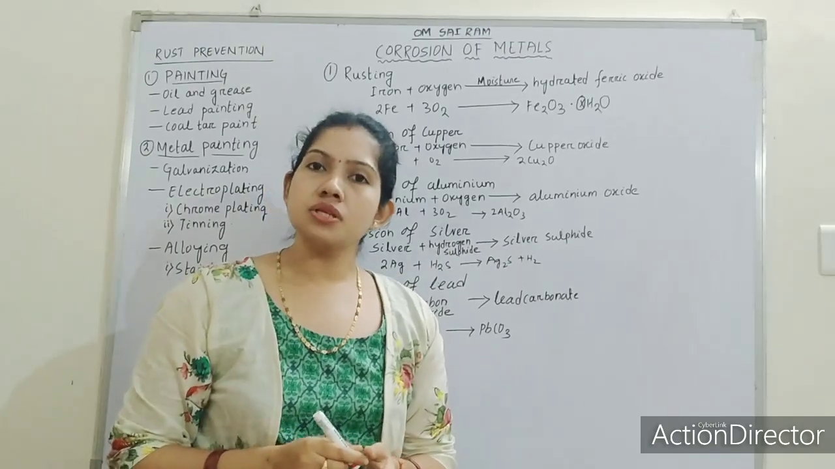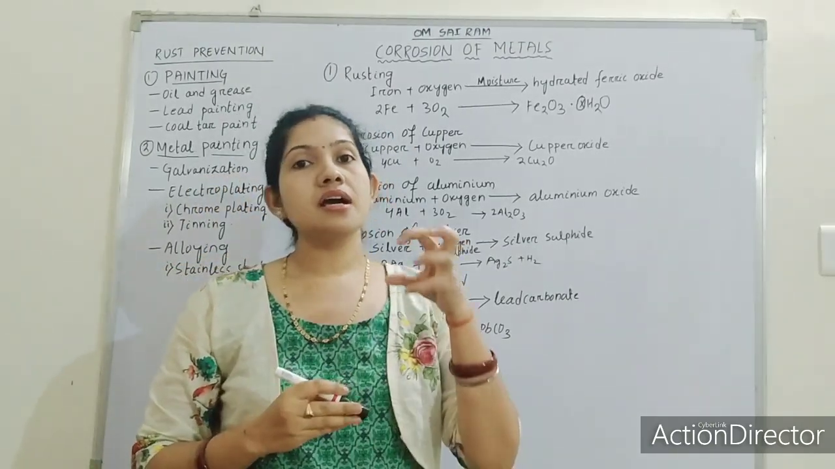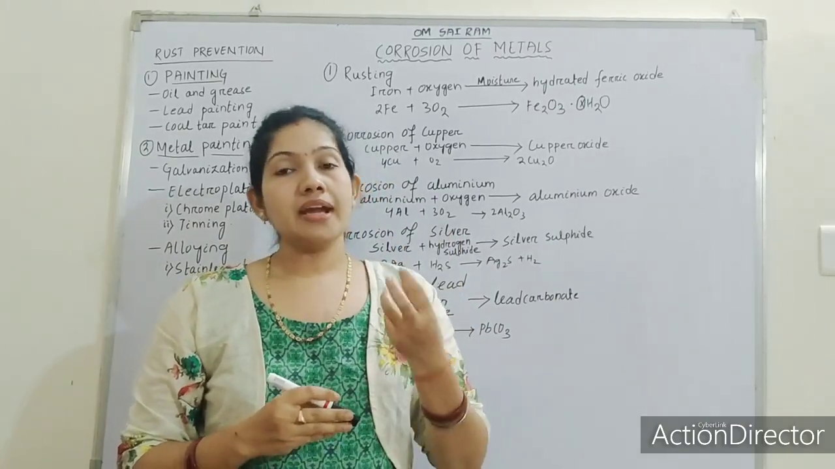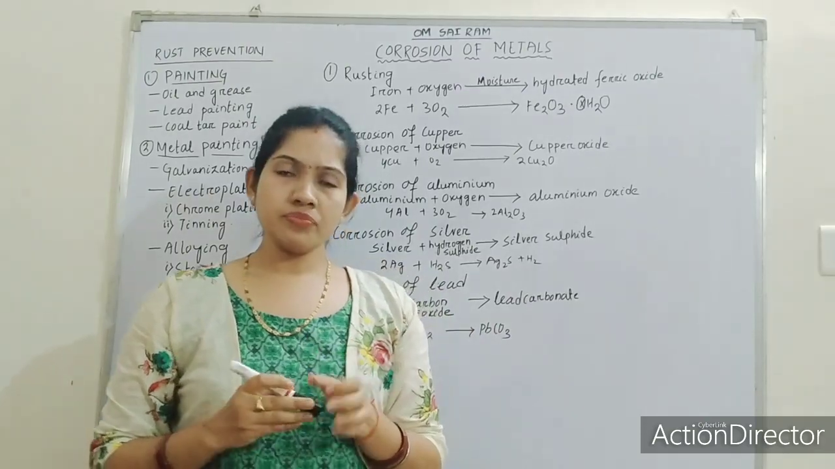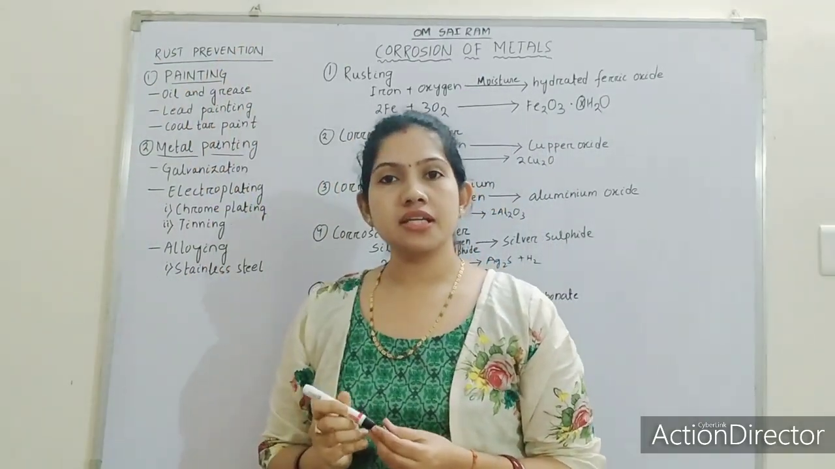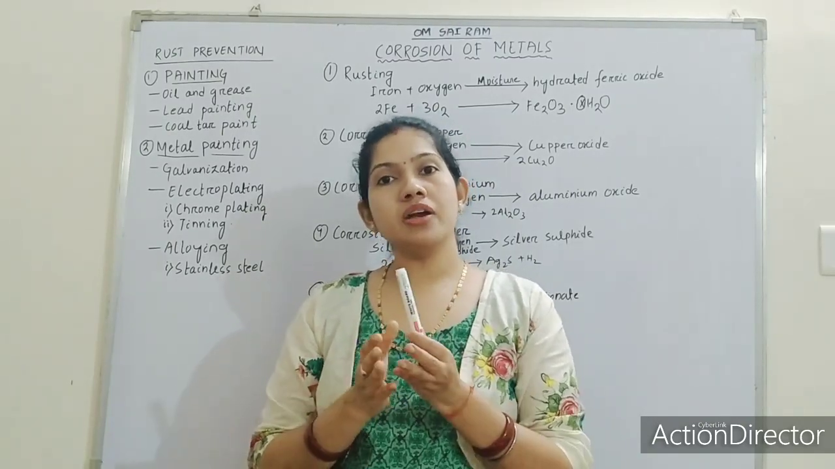So this is known as rusting, and as I said, rusting can be prevented at the earlier stage, or else it will fully damage the iron, and again we cannot use it. Okay, so let us discuss some of the rust prevention techniques. What are the preventive measures by which we can prevent rusting?